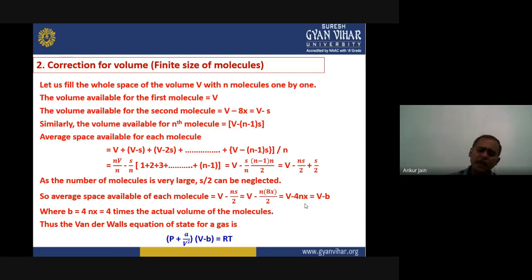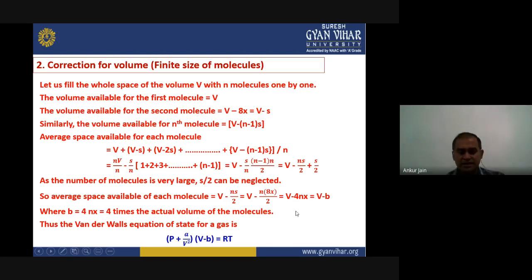Okay, now we can replace this, because the number of molecules n is constant for a particular space, for a particular gas volume. The x is the volume of one molecule, that is also fixed, that is also constant.